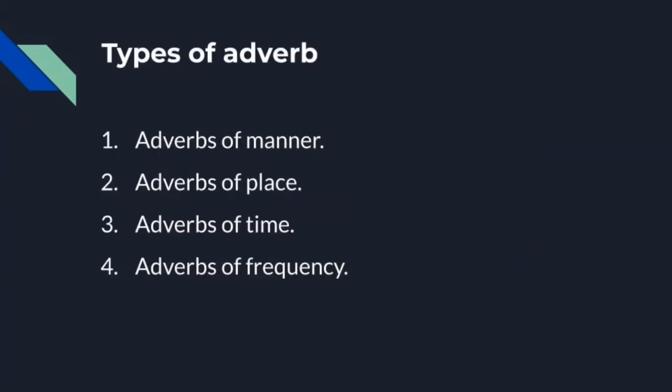Students, now we are going to see the types of adverb. In this chapter, we are going to see basic types of adverb. Let us see. The first one is adverbs of manner. The second one, adverbs of place. Third one, adverbs of time. And the last one, adverbs of frequency. How many types are there? Just 4 types. 4 basic types: adverbs of manner, adverbs of place, adverbs of time, and adverbs of frequency.